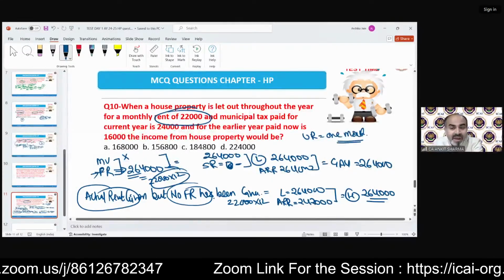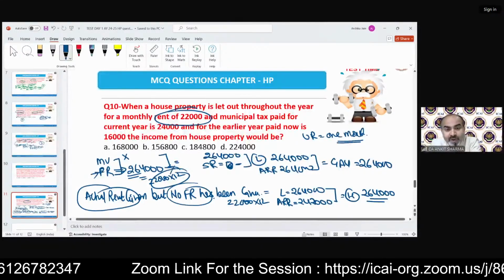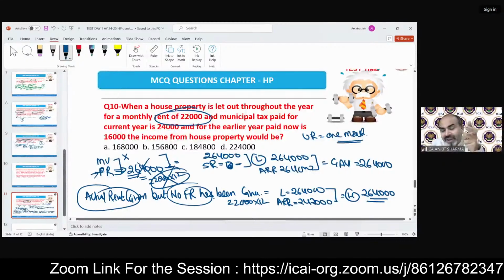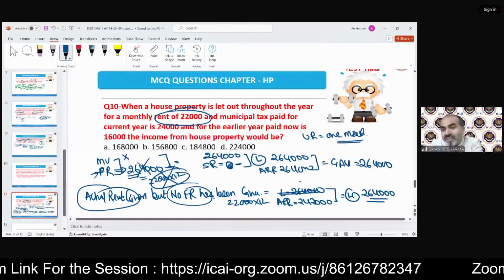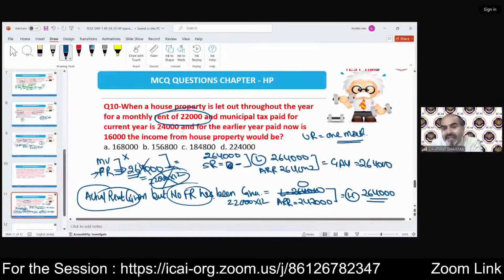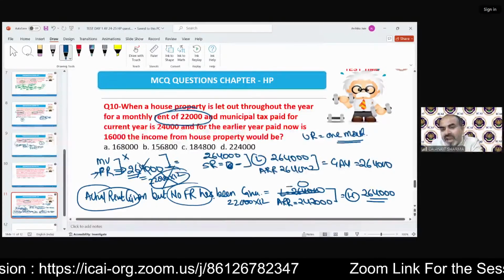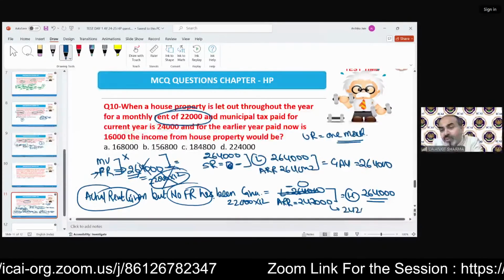Now if there is unrealized rent and you did not follow this step, you will take fair rent as 0. You did not calculate it with the help of actual rent. Municipal value 0, fair rent 0, standard rent 0. That means this value is dash or 0, and in that case your GAV will be 242.